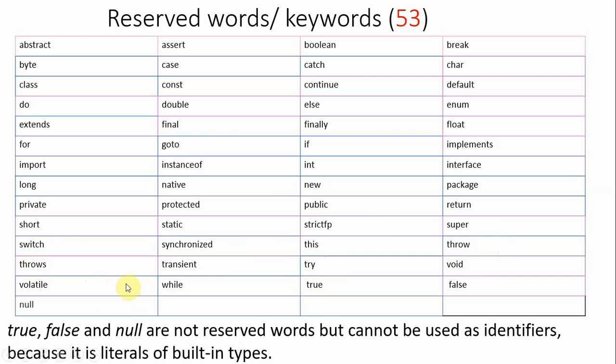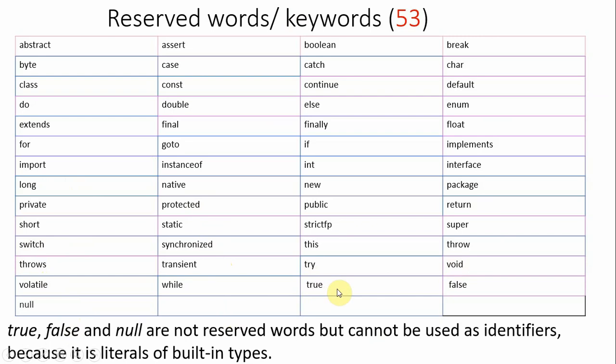Volatile you don't know. While, do while, the loop statements, control flow statements, that you know. True, false are nothing but boolean values, right? Null. So among these 53, except true, false, and null, all are called reserved words, and these three are called literals.